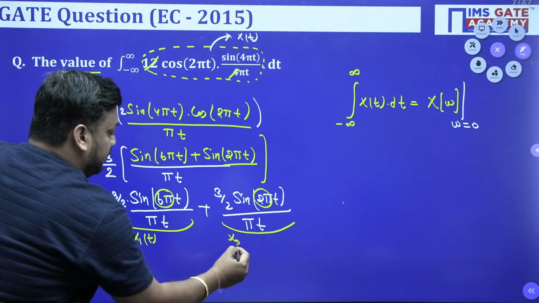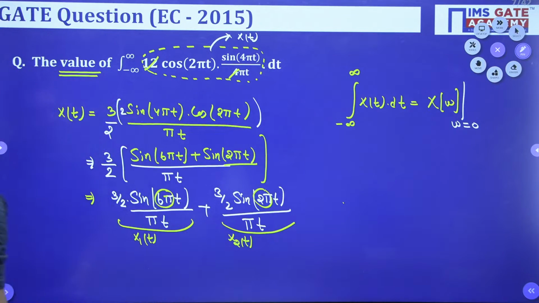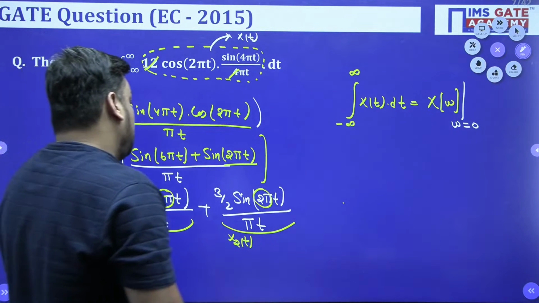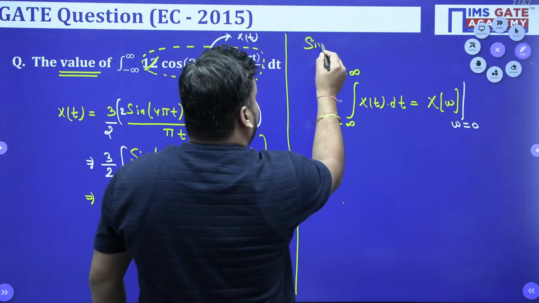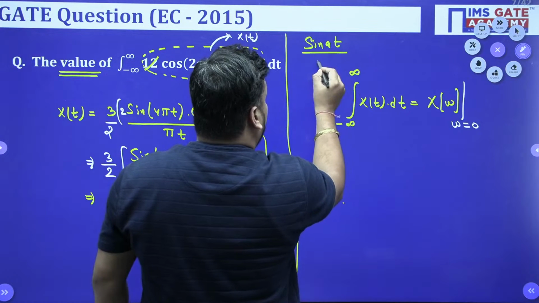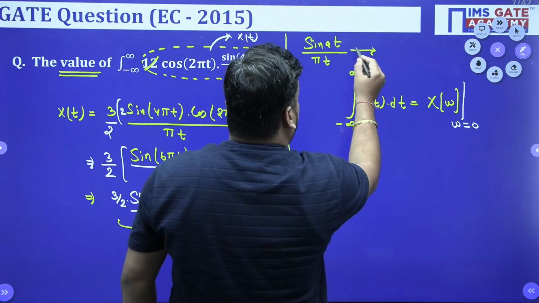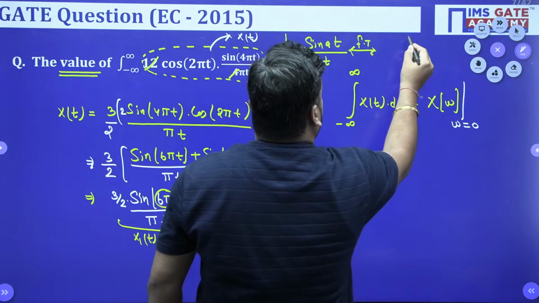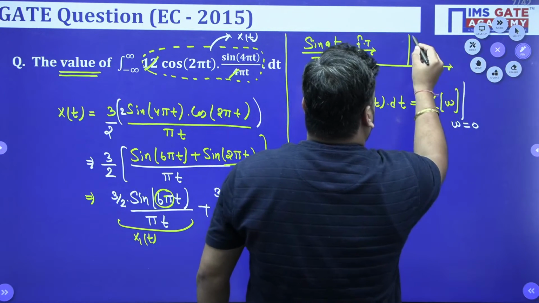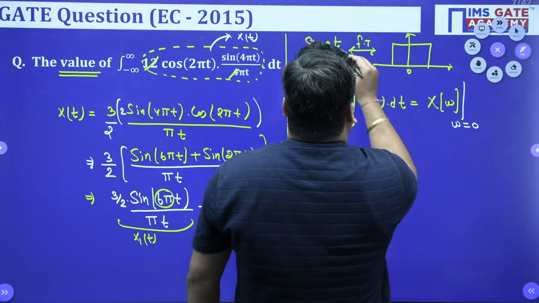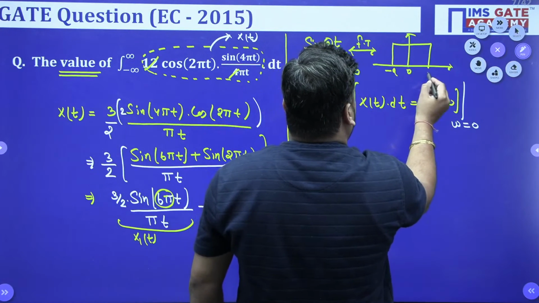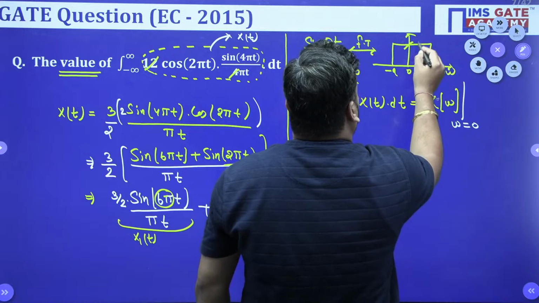Now you should tell me bachcho, if this is x1(t) and x2(t), can you find the Fourier transform? Yes, we know the standard form: the Fourier transform of sin(at) upon pi t is a rectangular pulse having the duration from minus a to plus a, with magnitude 1.